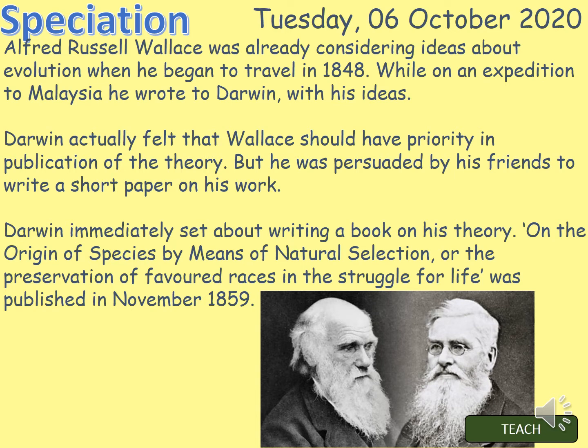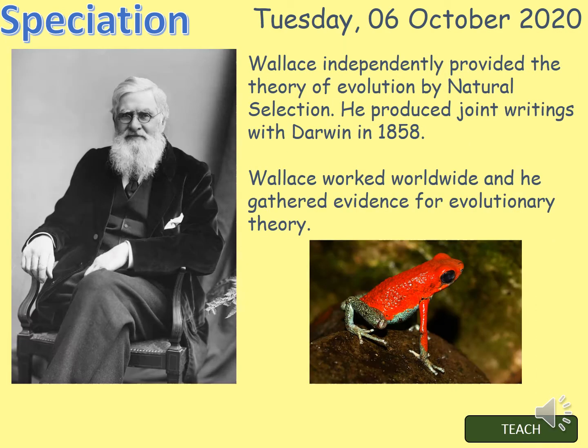Now, Alfred Russel Wallace independently produced discussions about natural selection in 1858. Darwin then set about writing a book about his theory, which he called On the Origin of Species by Means of Natural Selection, or the Preservation of Favoured Races in the Struggle for Life. Okay, what we refer to now as the Origin of Species, Darwin produced and published a year later. So looking at Alfred Russel Wallace, he independently provided the theory of evolution by natural selection, and he produced joint writings with Darwin in 1858.